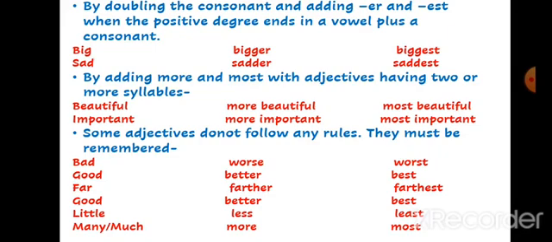When you see "than" in a sentence, remember that comparison has been made between two things or people, so use the comparative degree. And when you see "the" before the blank, you will understand that it's the superlative degree. I hope you will be able to do the exercises in the book and in the assignments given. Okay, thank you.